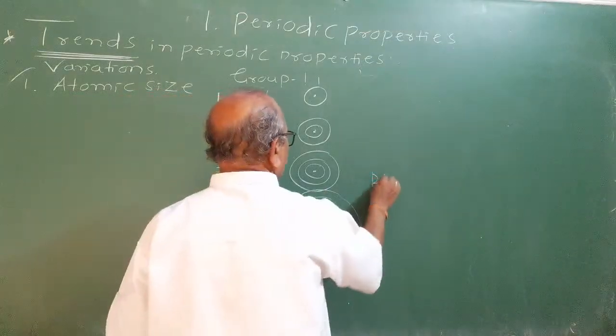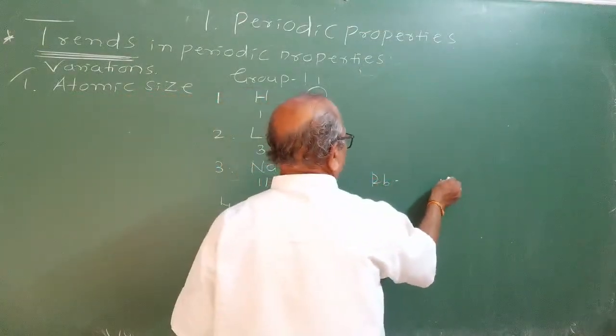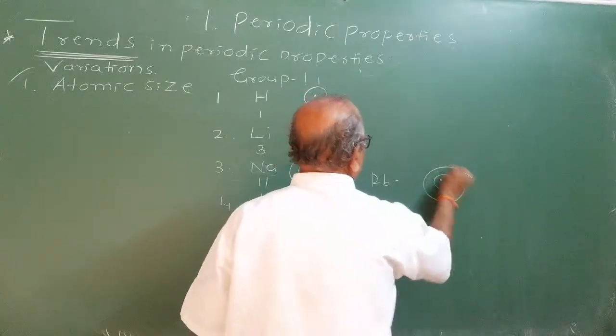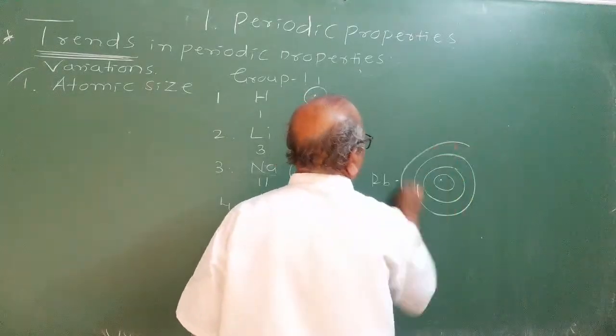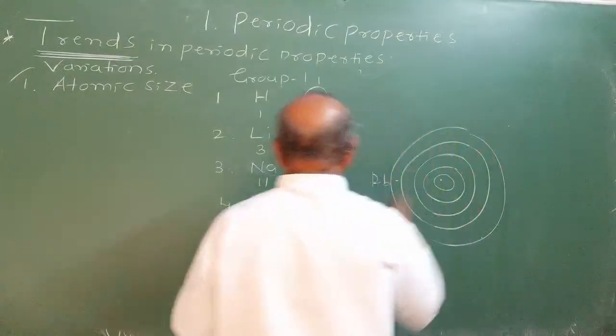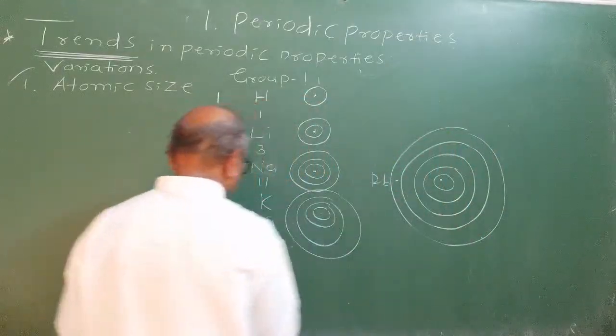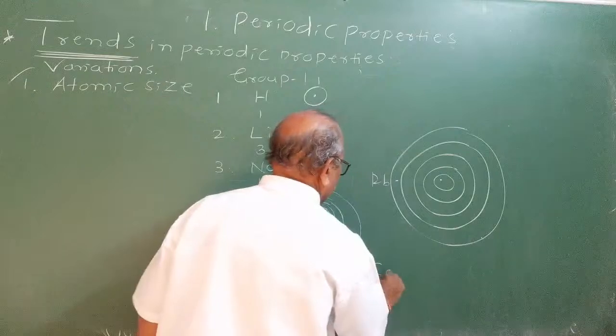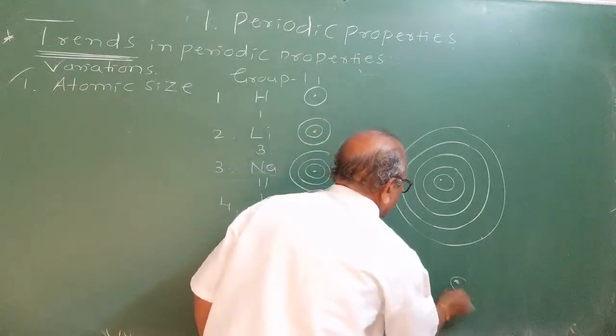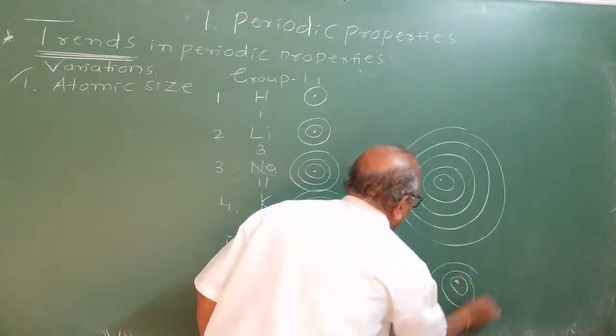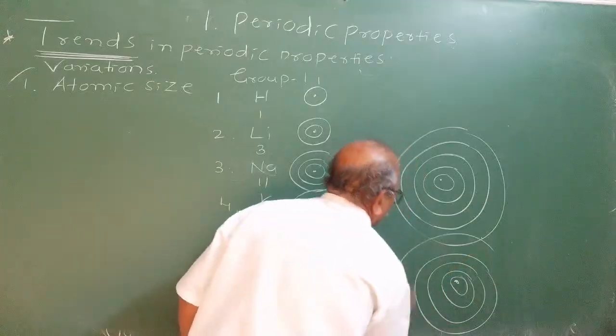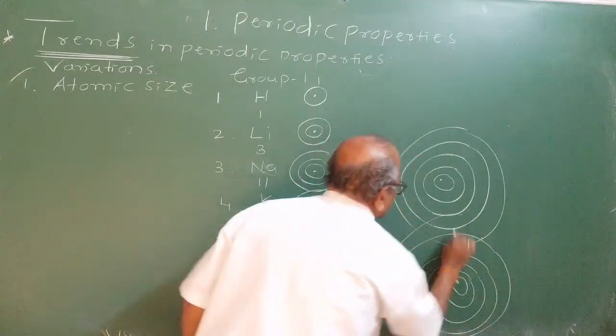In rubidium, shell number becomes 5. In cesium, shell number becomes 6. 1, 2, 3, 4, 5 and 6. See, you can get the reason.